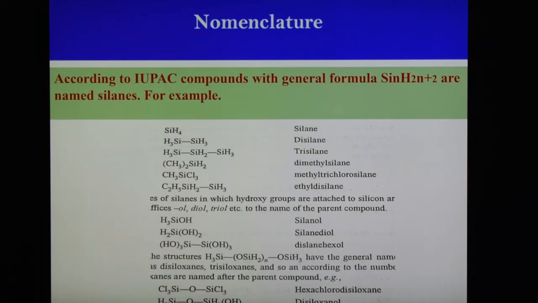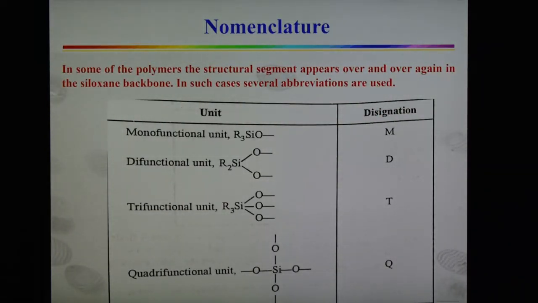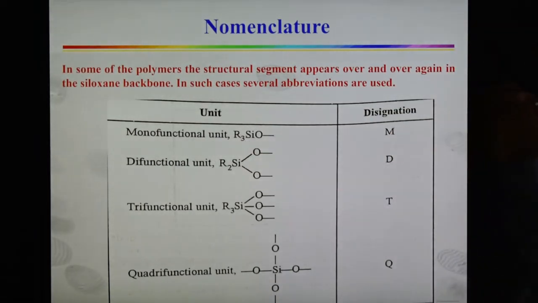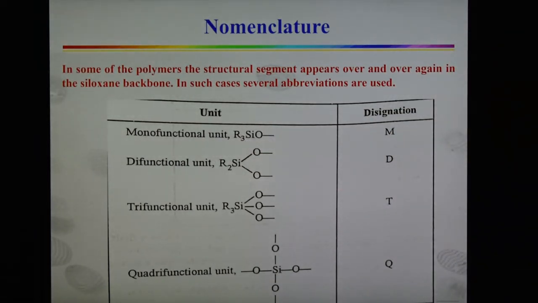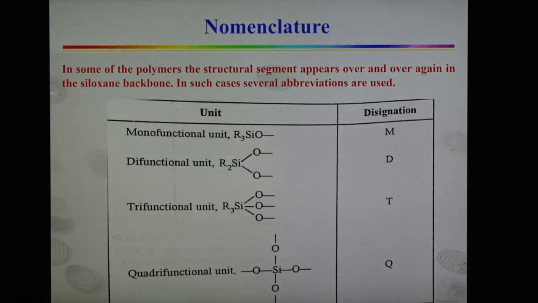And some abbreviations are also sometimes used for these compounds, and they are shown here. For a monofunctional unit we write the symbol M. For a difunctional unit we write D in short. For a trifunctional unit we write T, and for a quadrifunctional unit we write Q. Some abbreviations are also used in writing the nomenclature of these silicones.